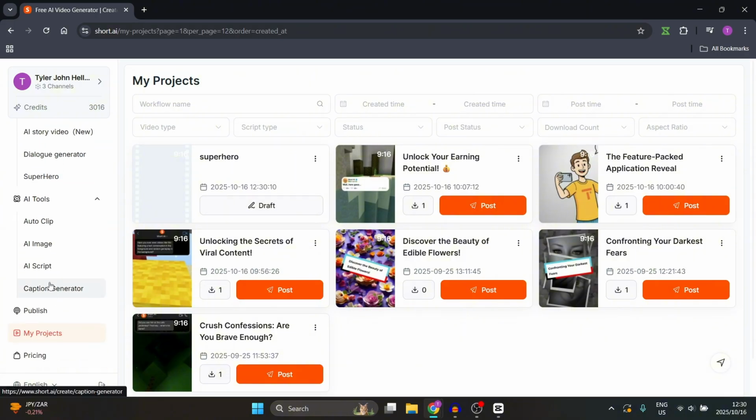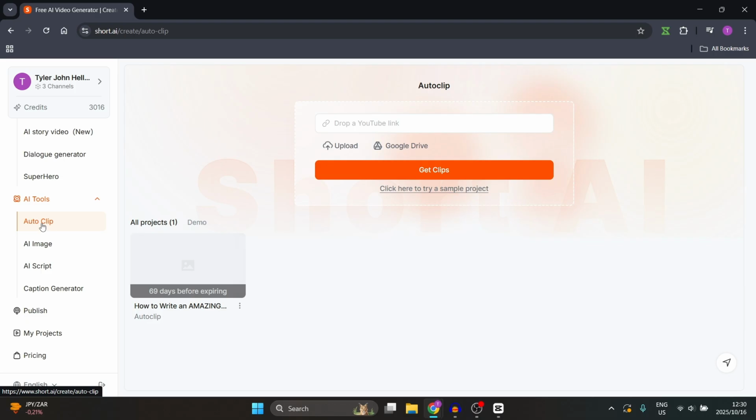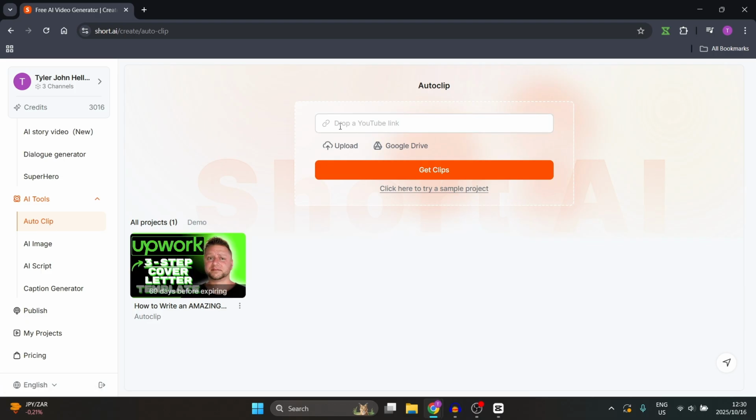Jumping down to the AI tools, you have an auto clip. This allows you essentially to take a long form video, preferably something that's 10 minutes or more, and upload it and generate 9:16 vertical styled videos between 30 seconds and 90 seconds. And it's quite nice if you have long form videos such as myself and you'd like to create shorts on autopilot. Upload them to TikTok, Facebook, Instagram, or even YouTube Shorts and drive viewers to your main video.